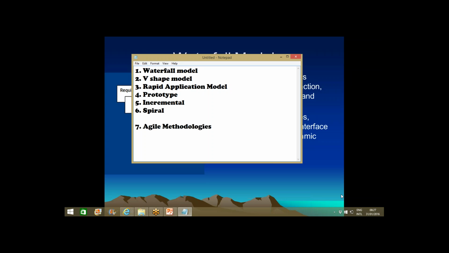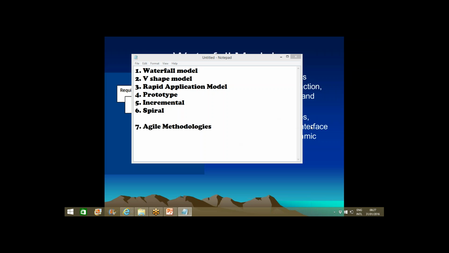So based upon customer requirements, project deliverables, and specifications, there are n number of SDLC models. How these models work and what the approach of development is, we'll see now. Guys, do you have any idea about these models earlier? Have you ever heard about them?